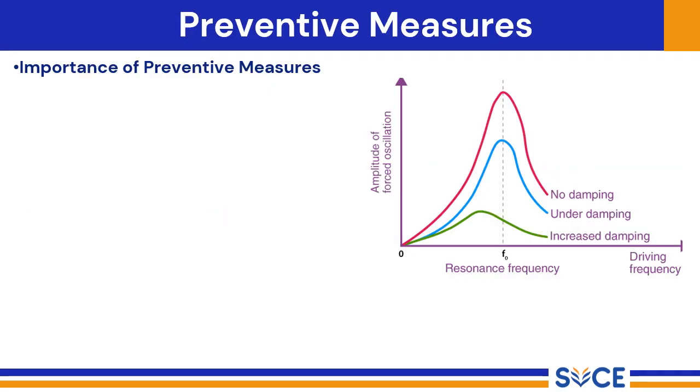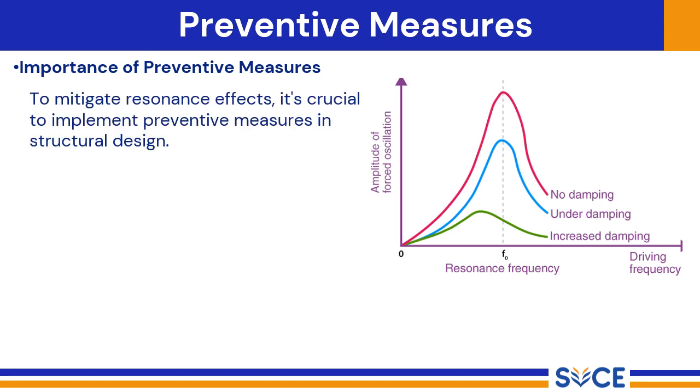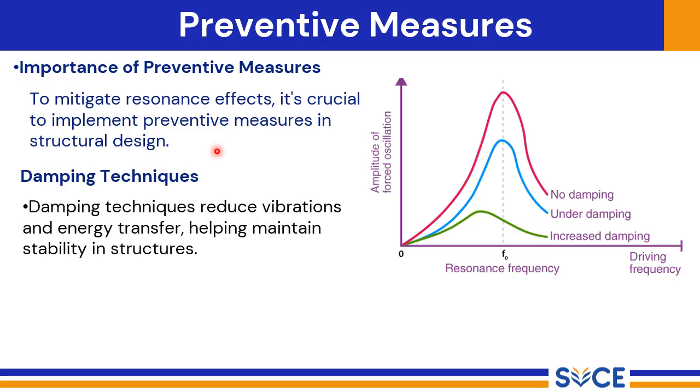To mitigate the potentially damaging effects of resonance, it's absolutely crucial to implement preventive measures right from the initial structural design phase. Addressing resonance proactively is far more effective and economical than trying to fix problems after construction. One powerful tool is the use of damping techniques. Damping works by reducing vibrations and limiting the transfer of energy within the structure. This helps maintain stability and prevents the buildup of oscillations that characterize resonance.